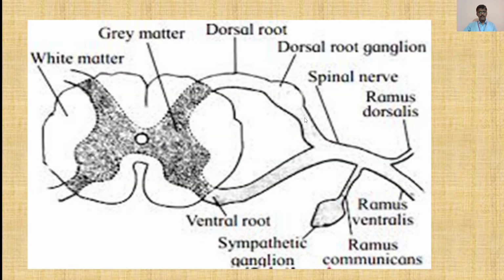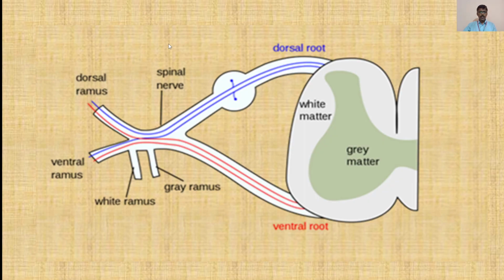Moving forward, again this is the diagram of the spinal cord. The spinal cord is as important as the brain, and it controls the spinal nerves and all the other nervous functions of the body from the neck and below. So in today's lecture, this was about the brain, then the cranial nerves, the spinal cord, and the spinal nerves.